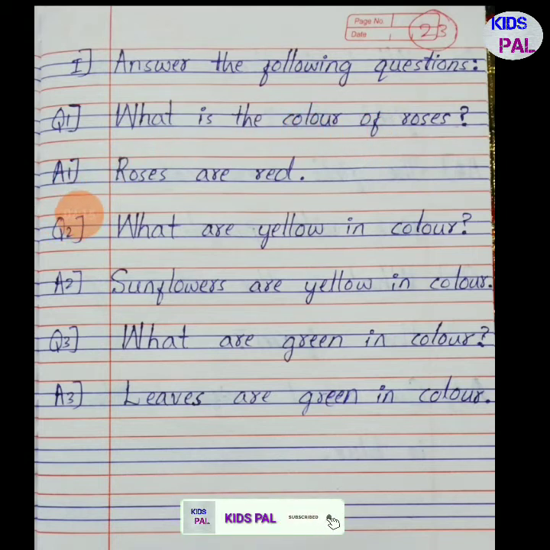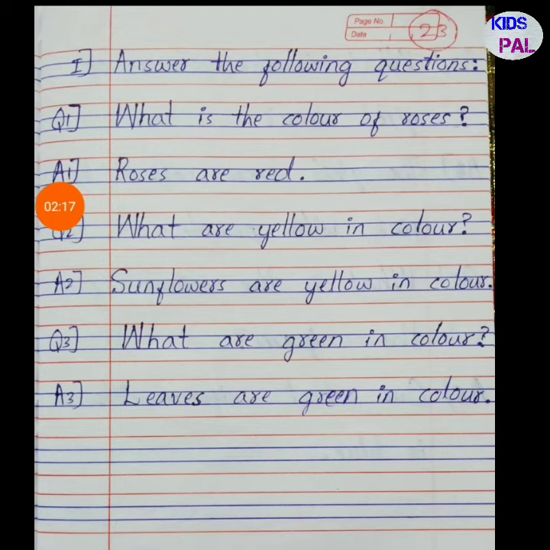Normally roses may have many colors, but the popular one, the most famous one, is red. This is also prescribed in our syllabus. Roses are red. Question number 2, what are yellow in color? Answer 2, sunflowers are yellow in color.